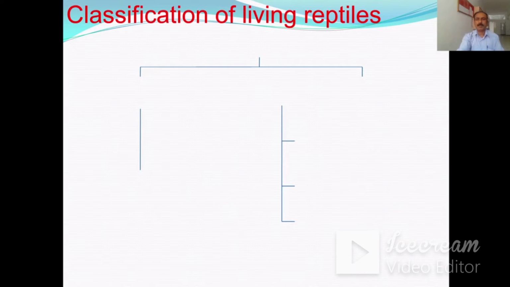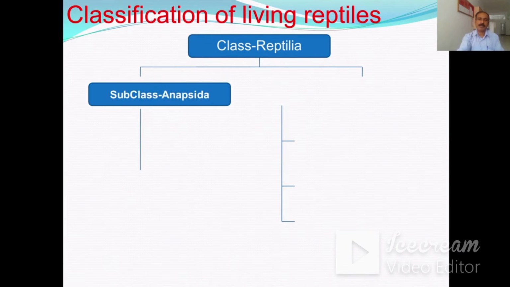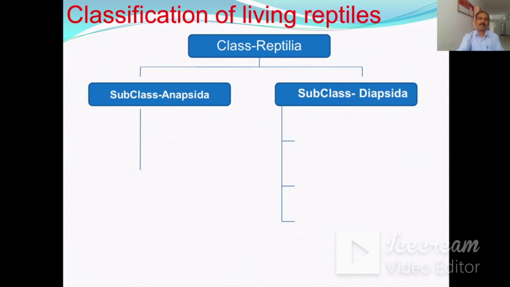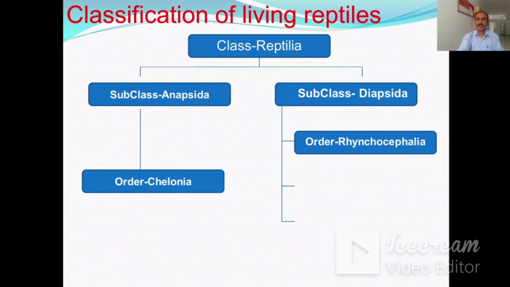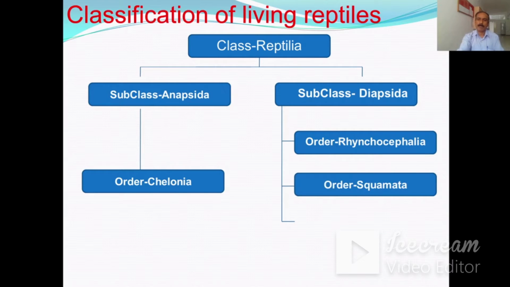Let us discuss the classification of living reptiles only. Class Reptilia is divided into two subclasses. Number one is the Anapsida and number two, subclass Diapsida. Subclass Anapsida has only one order, that is order Chelonia. Subclass Diapsida has three orders. Number one, order Rhynchocephalia, number two, order Squamata, and number three, order Crocodilia.